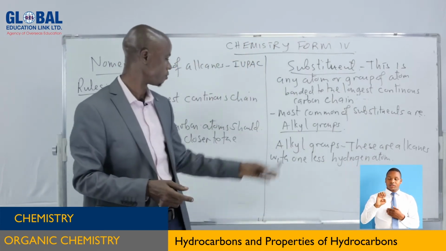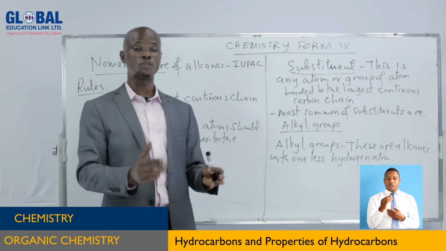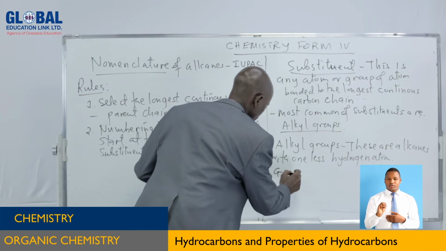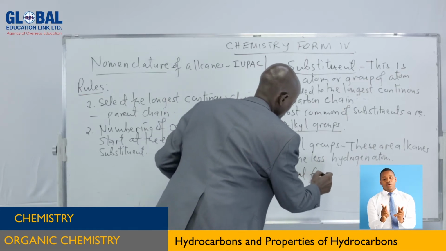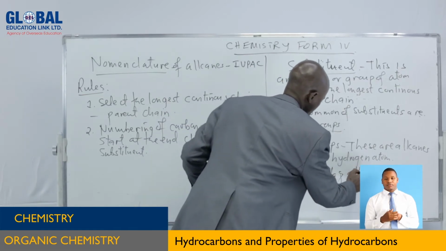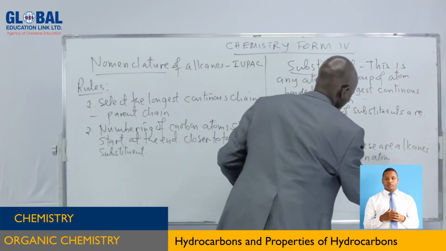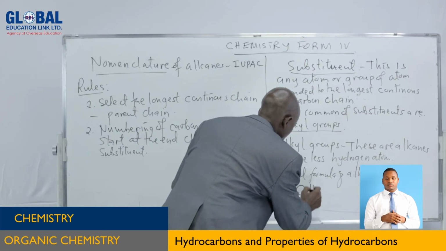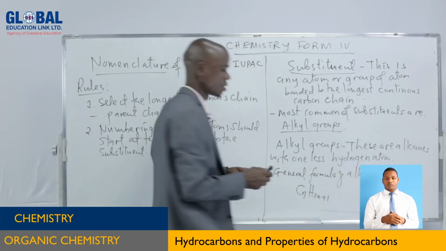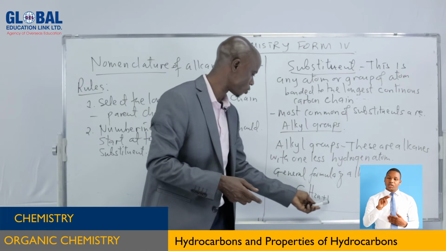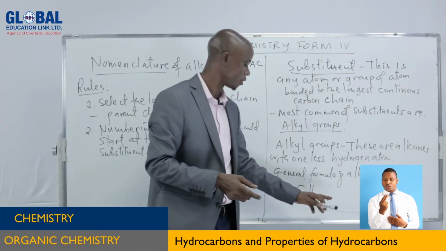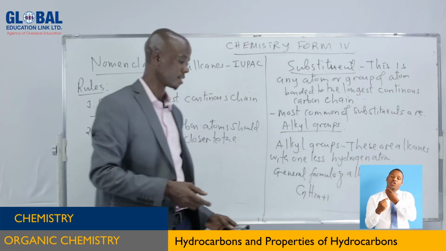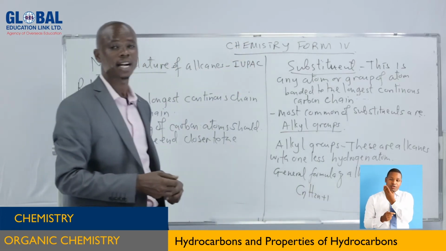That is the meaning of alkyl group. So they are obtained from alkanes. That means the general formula of this one is CnH2n+1. Here there is no 2. For the case of alkane, there is 2. This means one hydrogen atom is less. So this is the formula of alkyl groups.